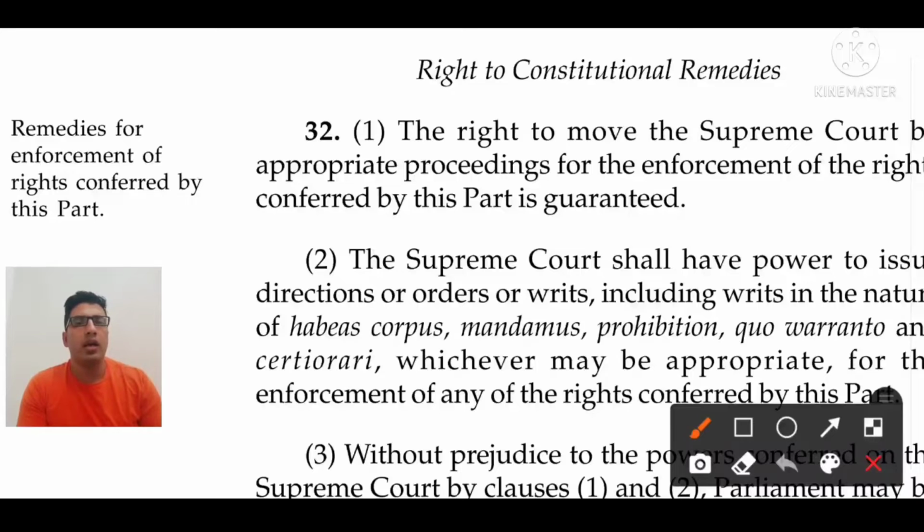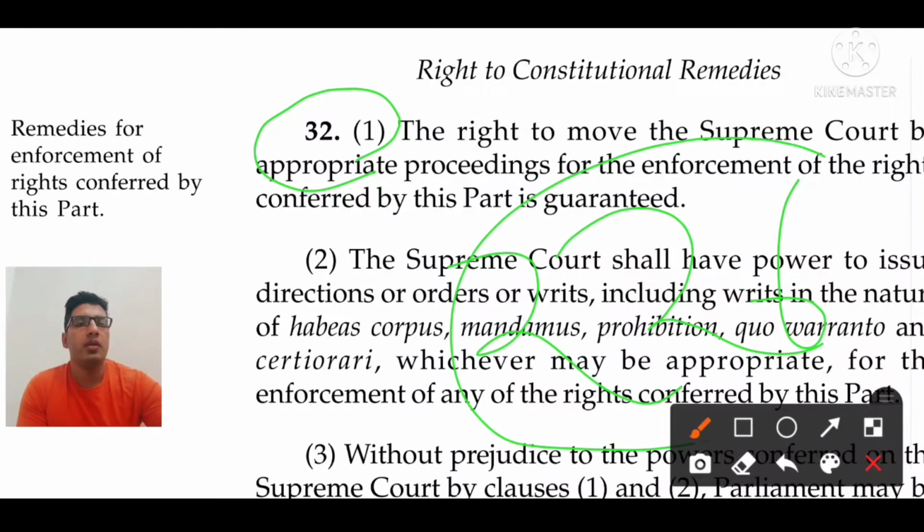Article 32 talks about the Supreme Court only, because Article 226 talks about the High Court. If there is a violation of your fundamental rights, then you can approach the High Court also. But in Article 32 we will discuss the Supreme Court only.